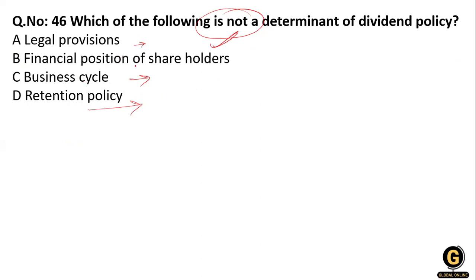But what about the financial position of the shareholder? The dividend policy does not depend on the financial position of the shareholder. The company does not want to know the financial position of the shareholder. So the dividend policy is not determined by option B, that is the financial position of the shareholder. That is B is right.